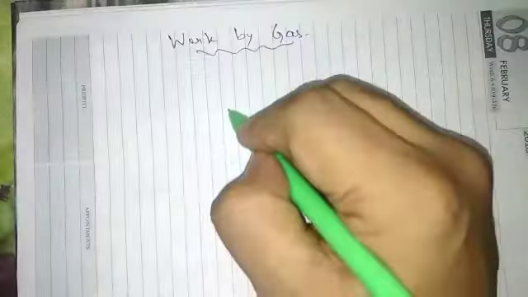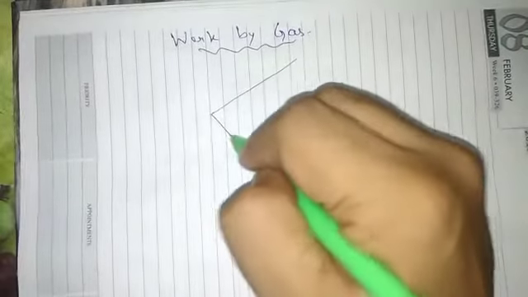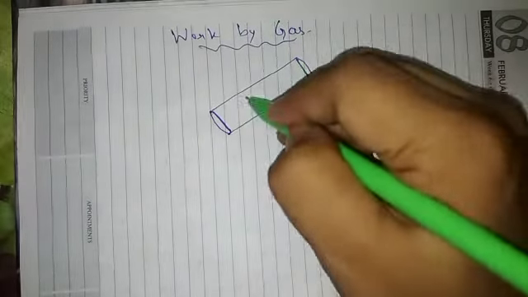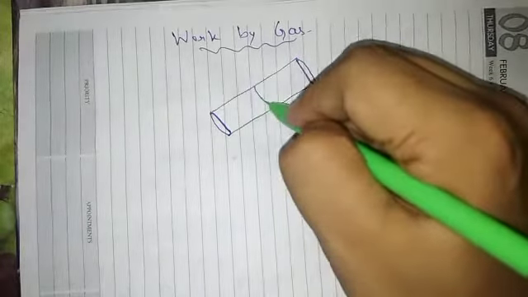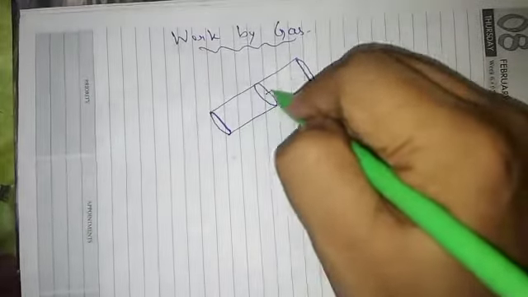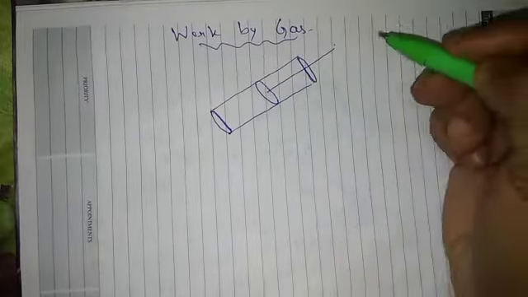Work by gas. We all know the injection syringe. So this is an injection syringe, and inside the injection syringe there is a piston which is actually pushed.